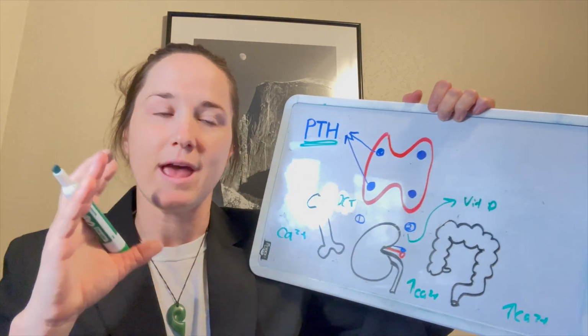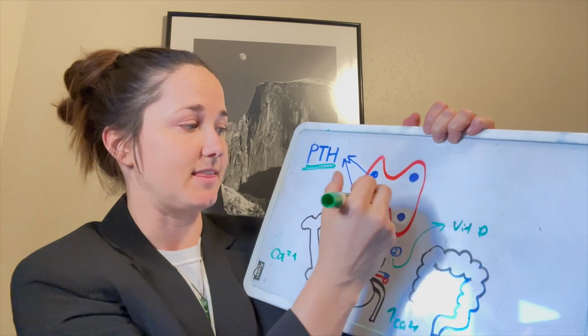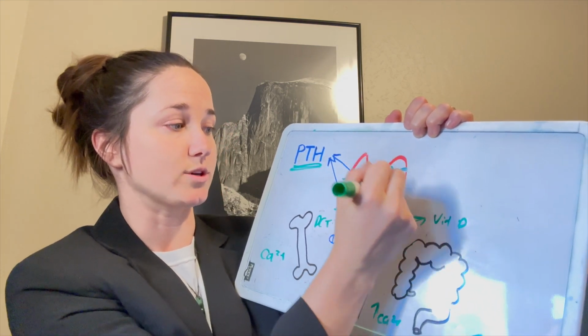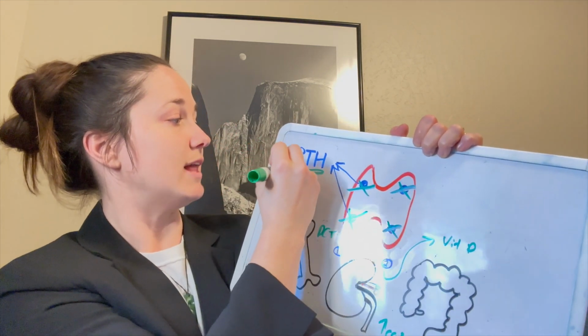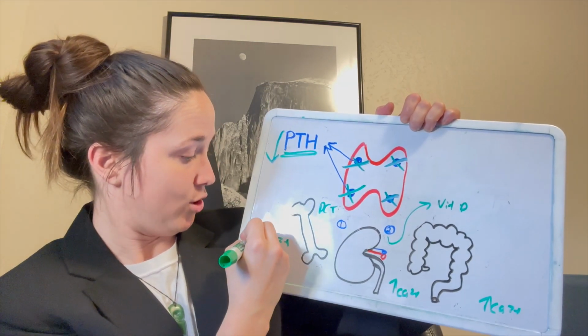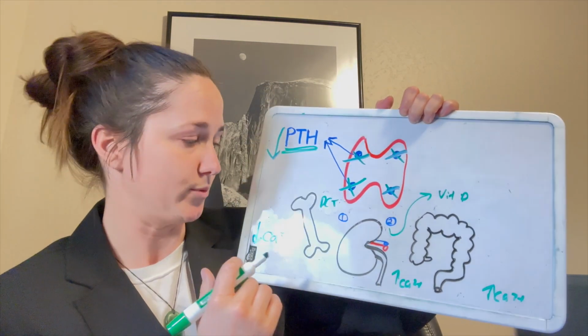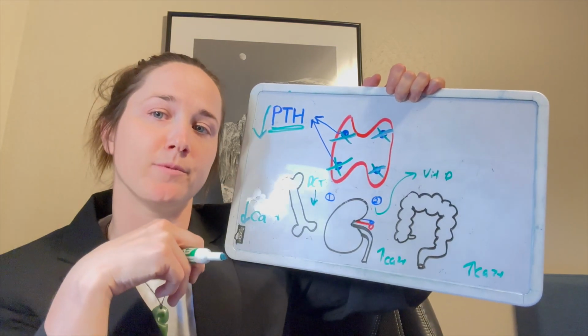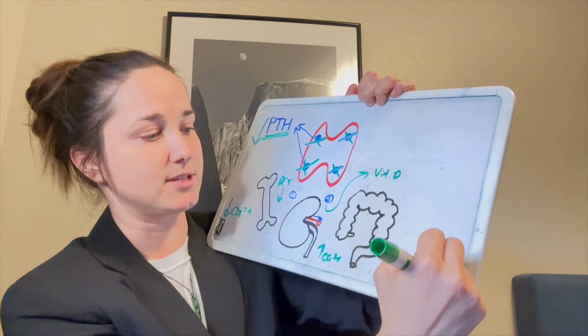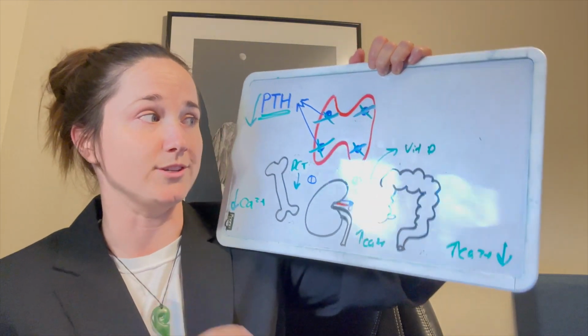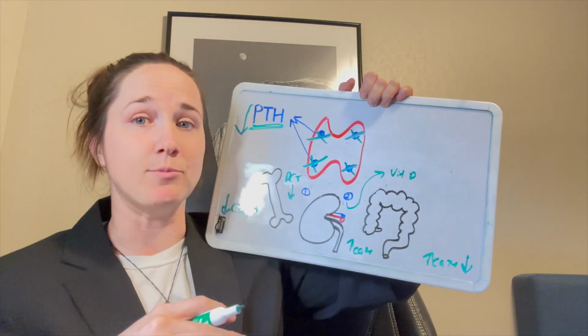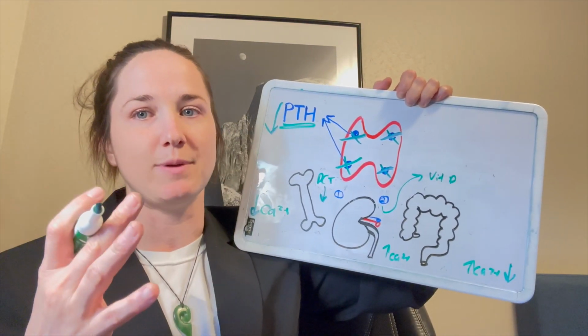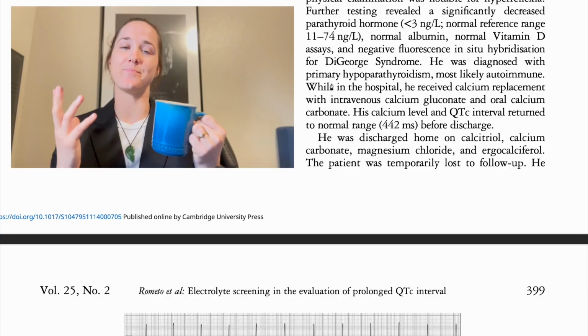Now, if we don't have enough PTH, let's say these glands get knocked out or something is going wrong, we're going to have low levels of PTH, and then we'll have low levels of calcium because the osteoclasts won't break down bone. We'll have low levels of calcium being reabsorbed from the kidneys, and we'll have low levels of calcium being reabsorbed from the colon. So all in all, this puts us in a hypocalcemia state, just like the patient in this case study.